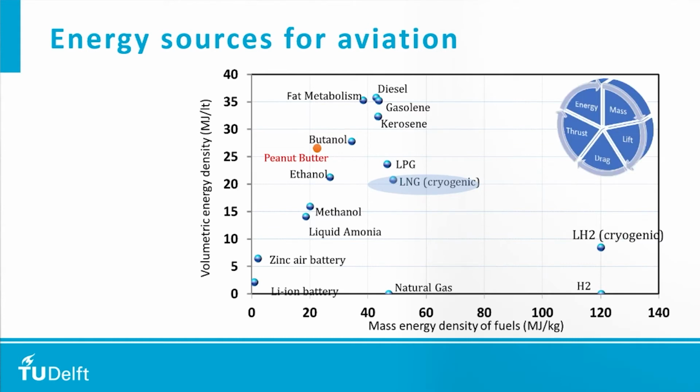One of the things that we should keep in mind when selecting different fuels is that if the mass energy density is less, then the amount of energy source that needs to be carried on board increases, which means the mass increases, which means that the lift that should be generated by the wings increases, which means that the drag increases, which means that the thrust produced by the engines increases, and so on and so forth. This is what we call the snowball effect. So that's why we have to be very careful when selecting different energy sources for the aircraft.